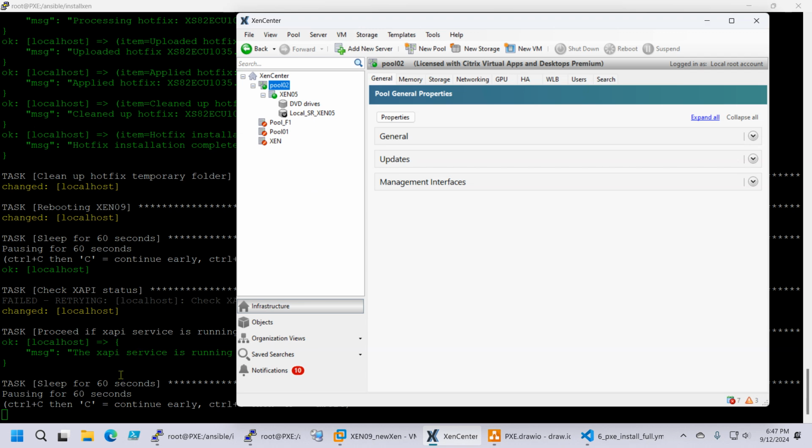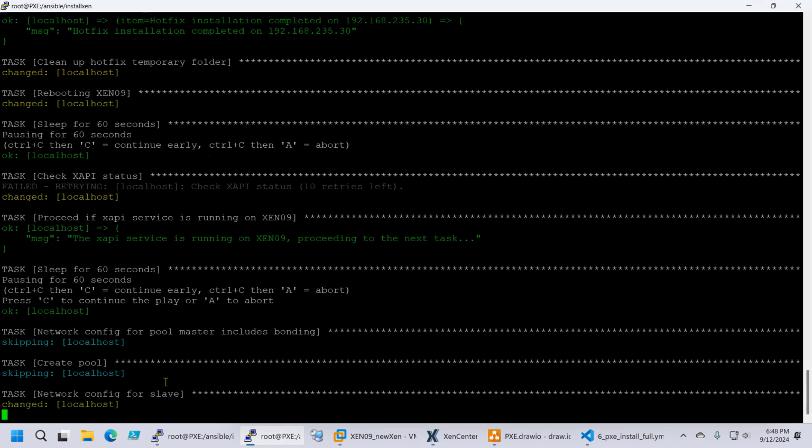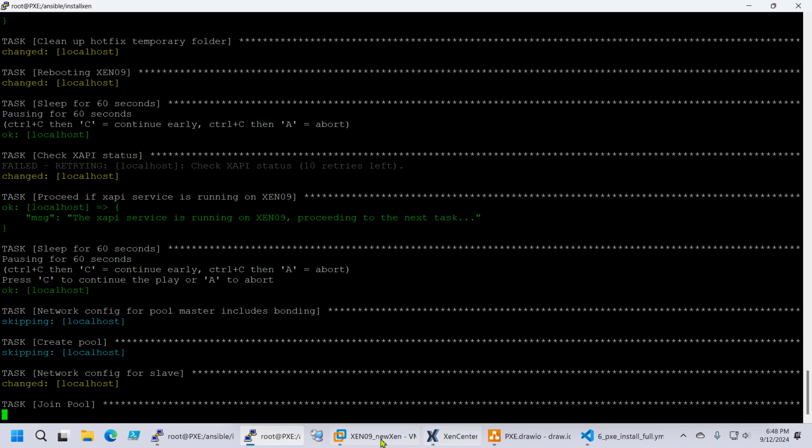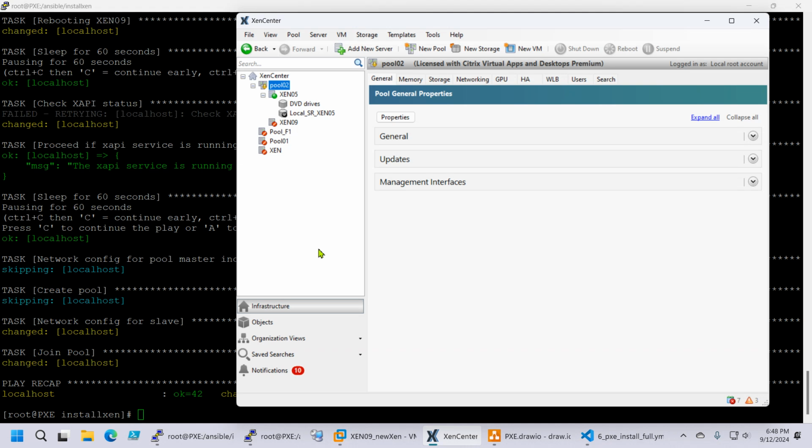Okay, we should be at the last step, joining the pool. Okay, let's see, does it work? Did it work? Yeah, it worked. Xen is in the pool. Let's see, it's 100% in the pool.